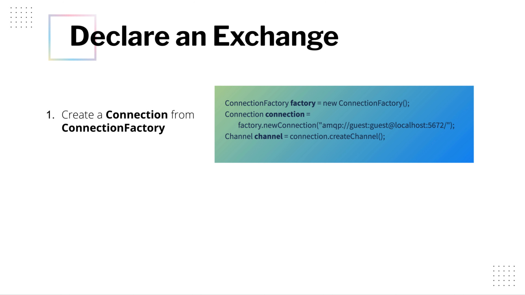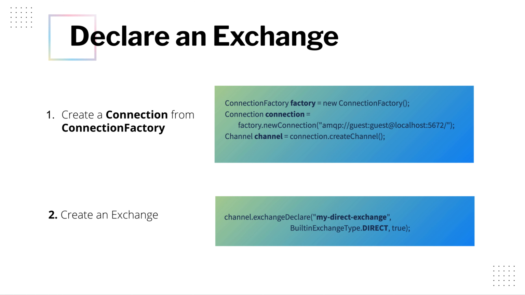Now we will see how to declare an exchange programmatically. Before doing anything, we need to create a connection factory, and then from the connection factory we need to create a connection. From the connection we need to create the channel, and once we have the channel we can create an exchange as shown below. You need to write channel.exchangeDeclare, pass the exchange name. In this case I am passing my direct exchange, then the type of the exchange. In this case it is direct exchange, so I have specified the built-in exchange type dot direct, and then I have also specified true, which means it is durable, it will survive a server restart.